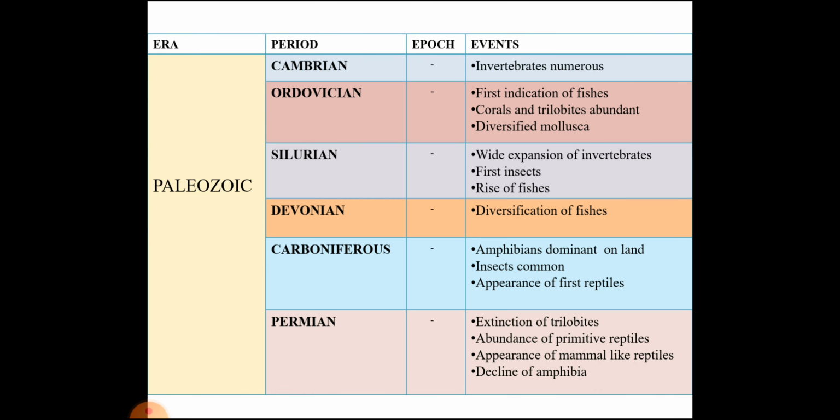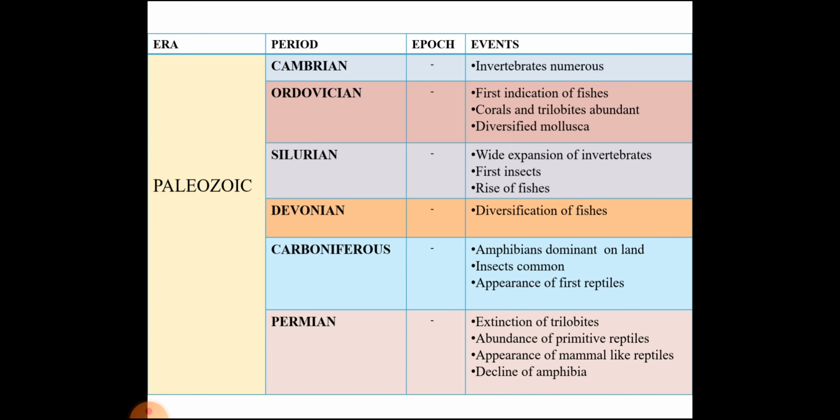Now, the eras are further subdivided into periods, epochs, and the important events that took place during these periods have been discussed in this table. First, we come to Paleozoic era, which has been further subdivided into 6 periods. First is Cambrian, second is Ordovician, third is Silurian, fourth Devonian, fifth is Carboniferous, and sixth is Permian. These periods have not been further subcategorized into epochs, so we directly come to the specific events that took place in each period.